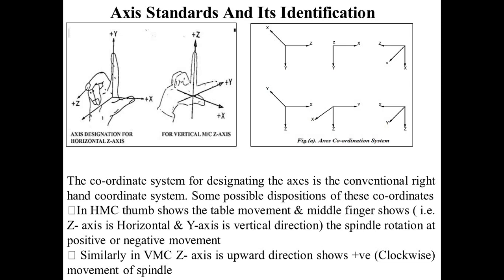Similarly, in a VMC, vertical machining center, the Z axis is in the upward direction and shows the positive movement of the spindle. So you can see here HMC and VMC: in HMC the Z axis movement is horizontal and the Y axis is vertical, and in VMC the Z axis is in the upward direction.